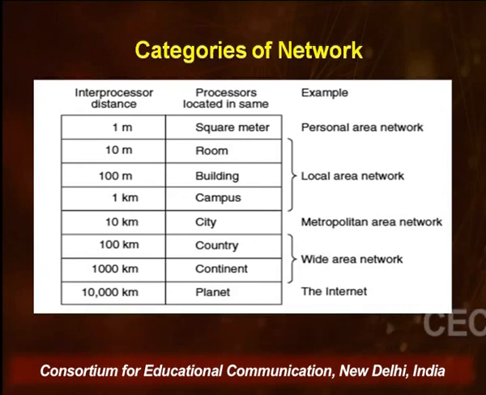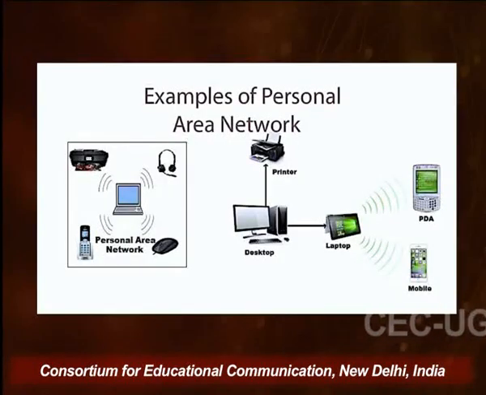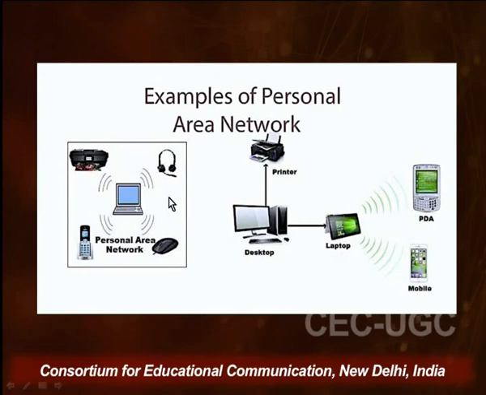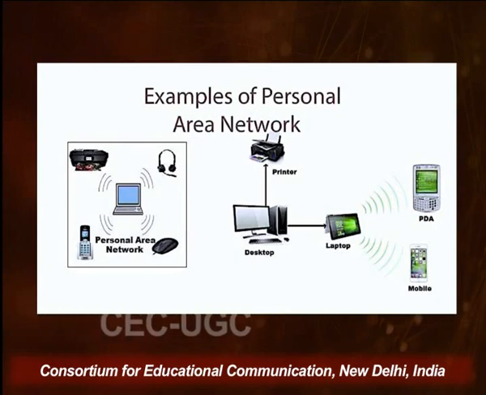A personal area network is meant to be used by one person, and usually it is just around one person. Now let's see what kind of networks would make a personal area network. If you see this example, every one of us has been using a personal area network. I have a computer, I have the peripherals for the computer, connected with my monitor.